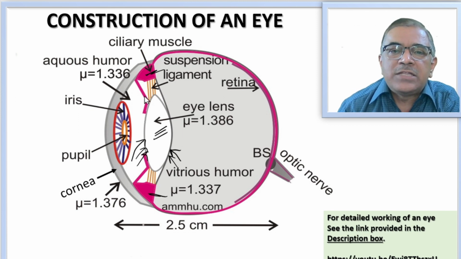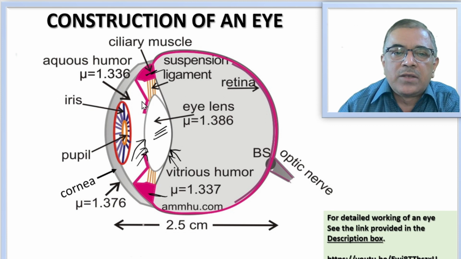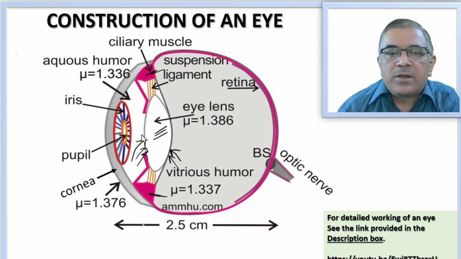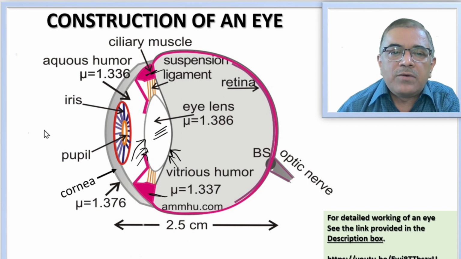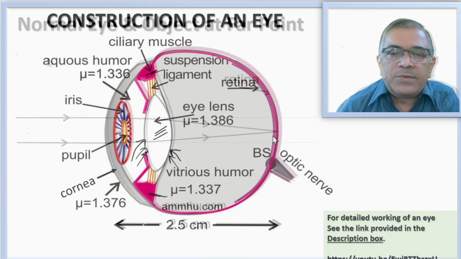And when these ciliary muscles constrict, now as they constrict, what happens? The curvature of the side walls holding the lens becomes more and the focal length becomes less. And depending upon the position of the object, these ciliary muscles constrict accordingly, focal length of the eye lens changes accordingly, and the eye lens is able to focus the image of the object at the retina.